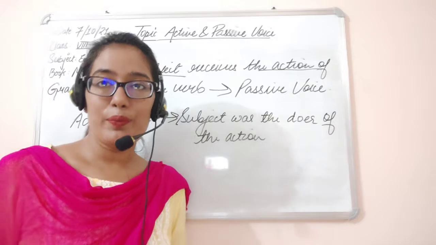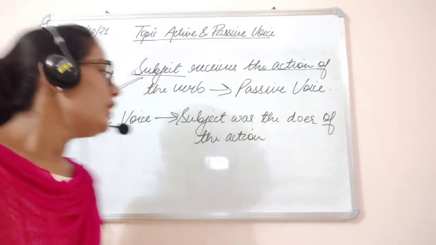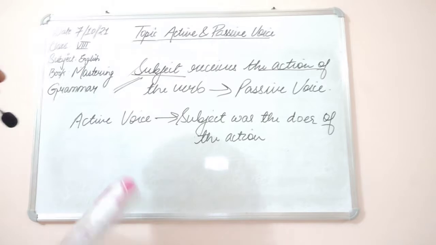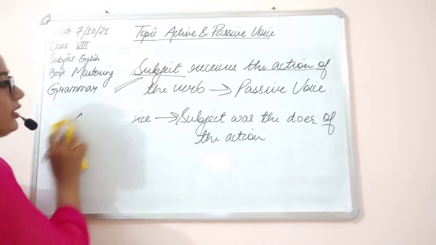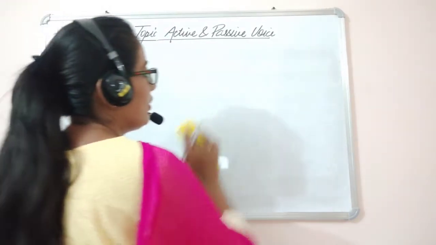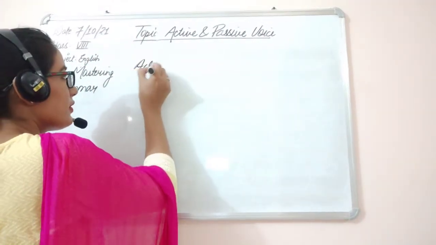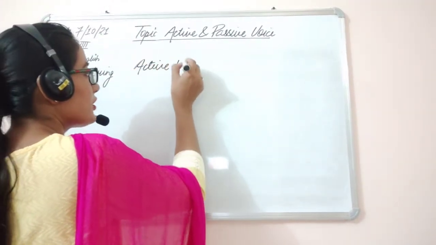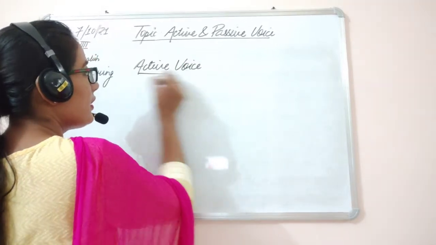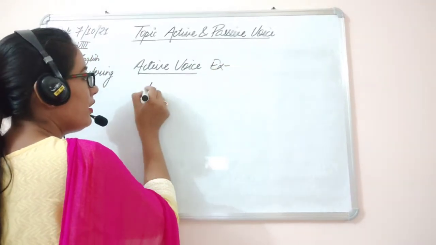Now I hope I am clear. Now let's move on to the example. In active voice, what was the example?